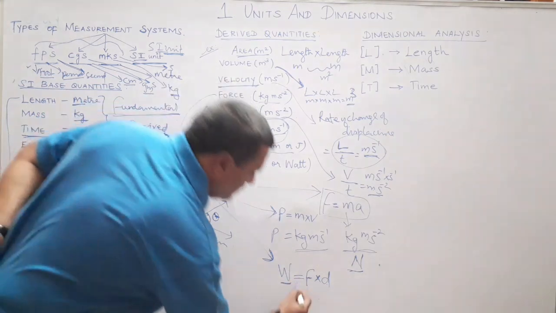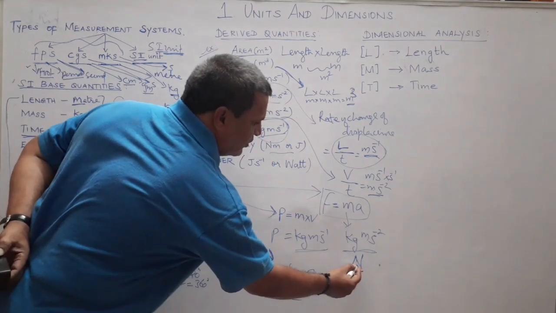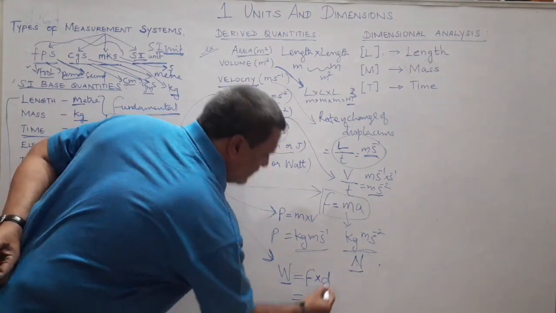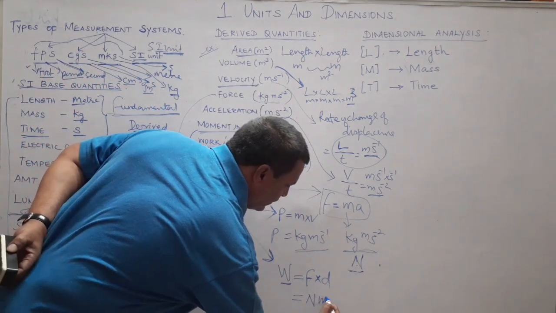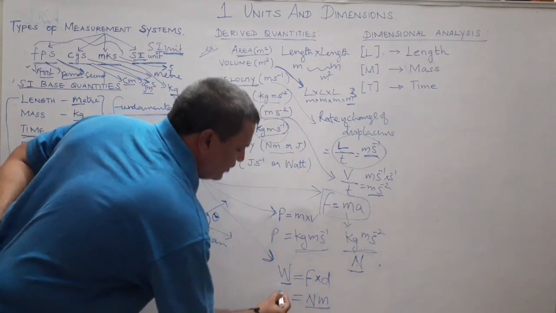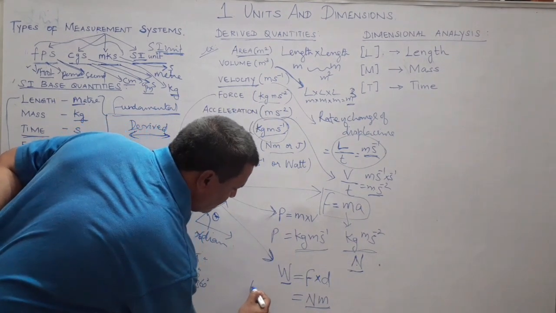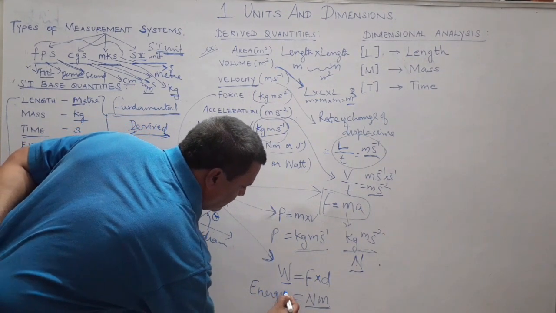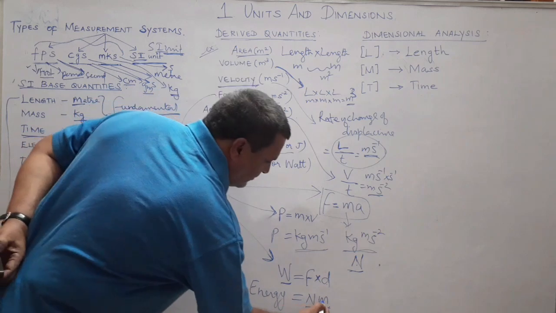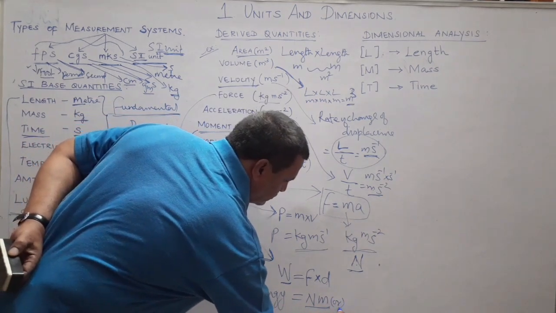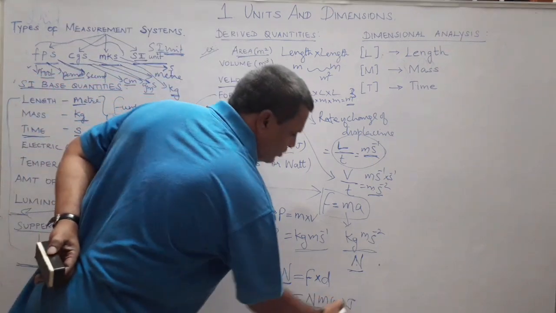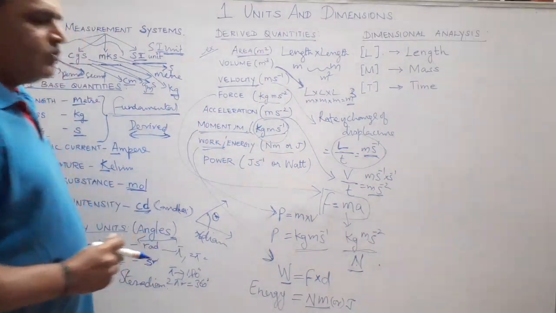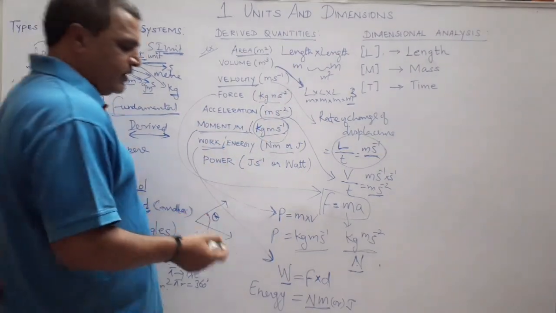So work done is force times distance. Force is measured in Newton. Distance, it's nothing but displacement, is measured in meter. Newton meter is the unit of work or energy. Newton meter is also called simply joule. In order to honor the scientist Joule, Newton meter is equivalent to joule. So 1 joule is equivalent to Newton meter.